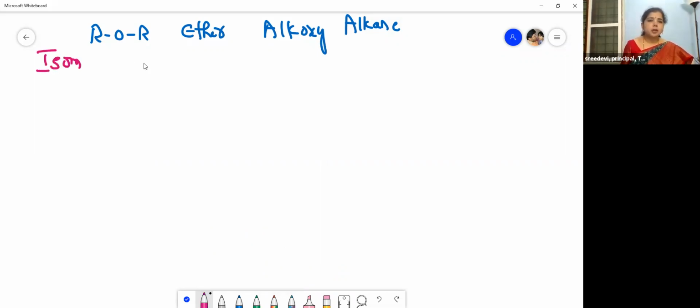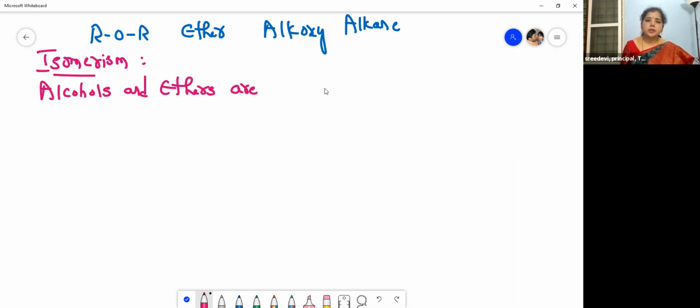The compounds which have the same molecular formula but different physical and chemical properties are called isomers, and the phenomenon is known as isomerism. Alcohols and ethers are functional isomers, right? Alcohols and ethers are functional isomers. What isomers? Functional isomers. So they are functional isomers.